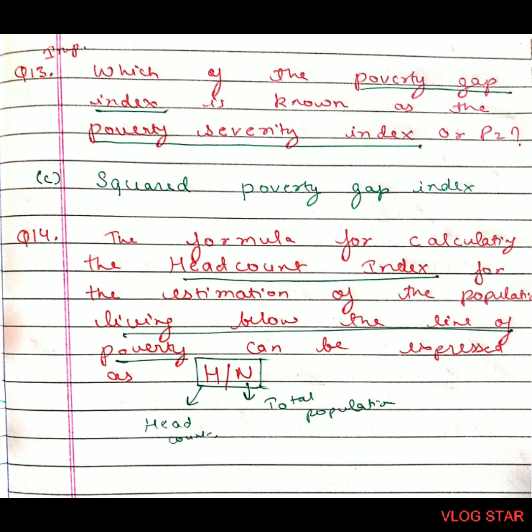Question number 14. The formula for calculating the headcount index for the estimation of the population living below the line of poverty can be expressed as H upon N. So the formula for headcount index is headcount divided by total population, that is H upon N.